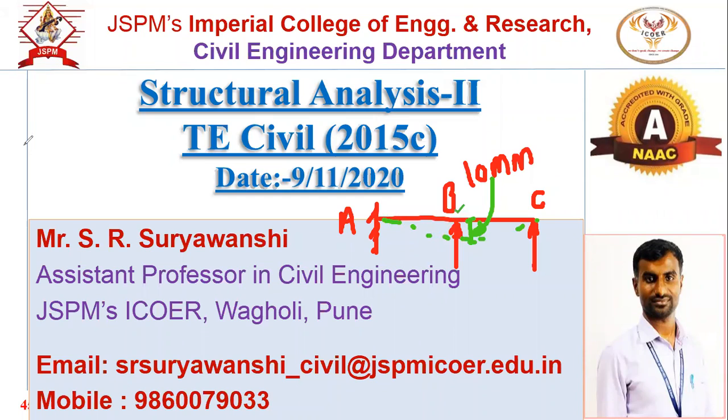Okay. Now, one point I will tell: if the right end is having sinking delta, what will happen? And the second case, if the left end is having the sinking. In this case, if the right support is having the settlement, or the right end is having the sinking of support with an amount delta, in the slope deflection method or moment distribution method.